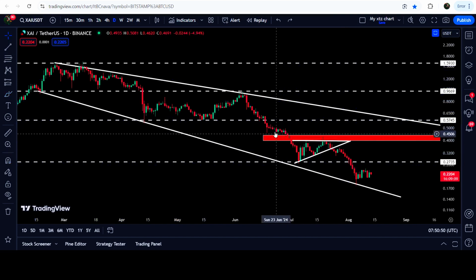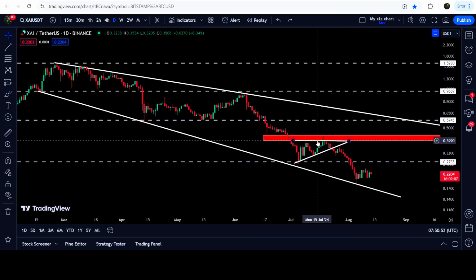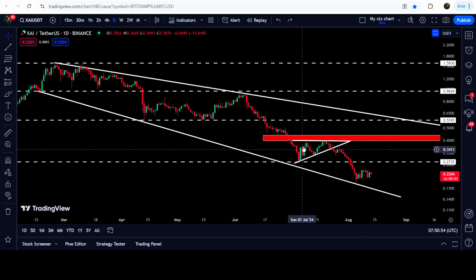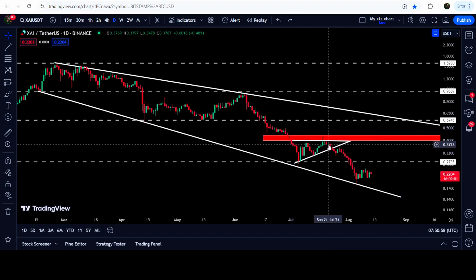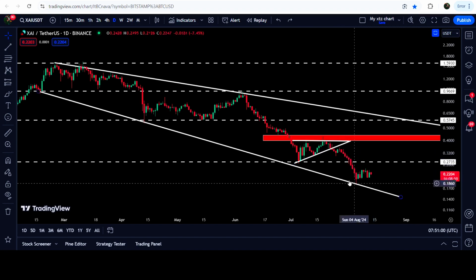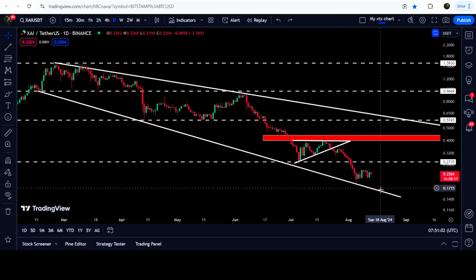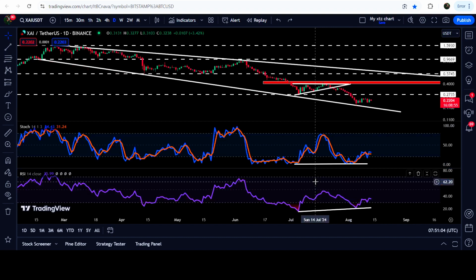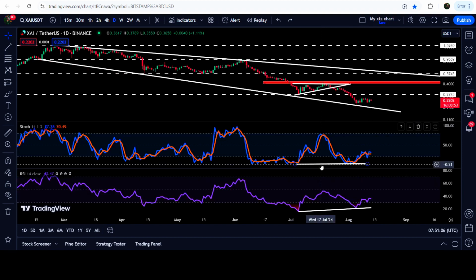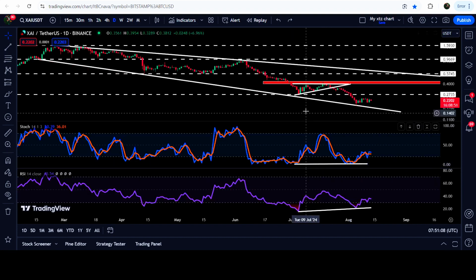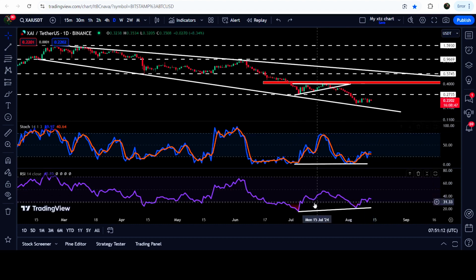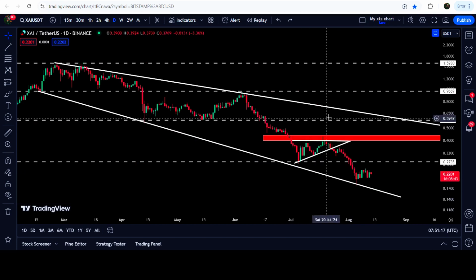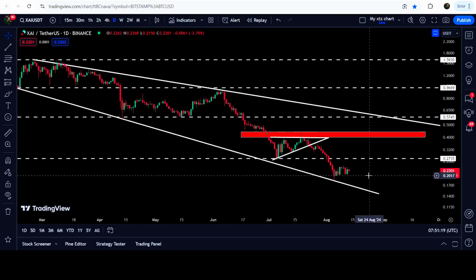That had previously been broken as support here, and now it has flipped into a resistance and formed this ascending triangle, and it broke it out as well. And now recently the price line has formed another lower low than the previous low and bounced very well from the support of the broadening falling wedge pattern. At the same time, there is also a double bullish divergence signal flashed as well. Like the price line formed a lower low than the previous low, and you can see stochastic is forming a higher low and RSI is also forming a higher low than the previous low. Therefore, the price line is likely to follow this signal.